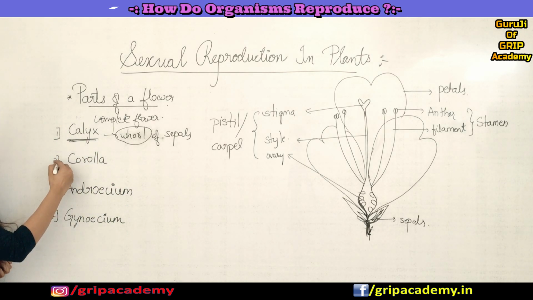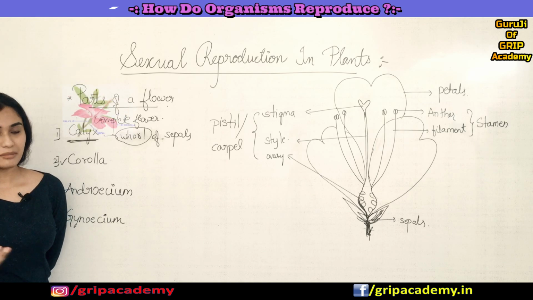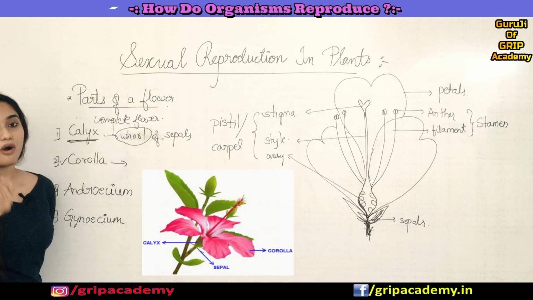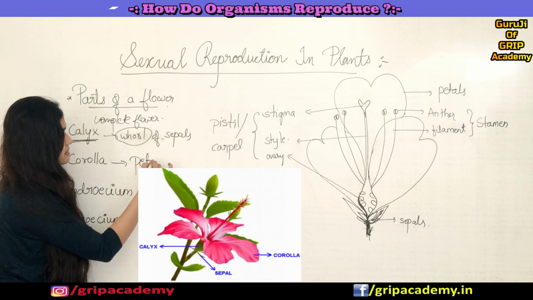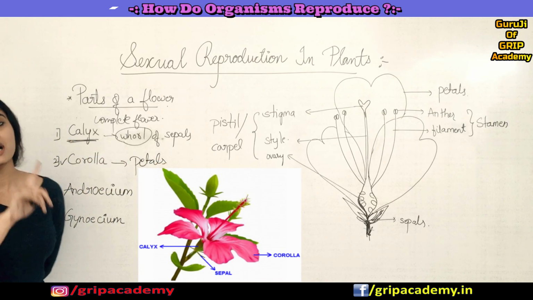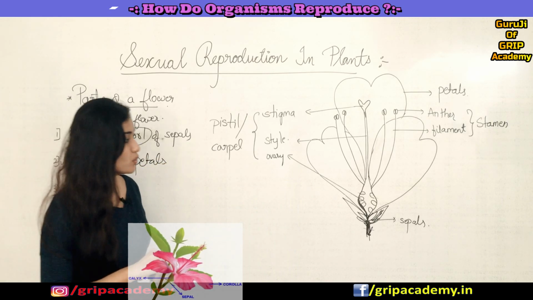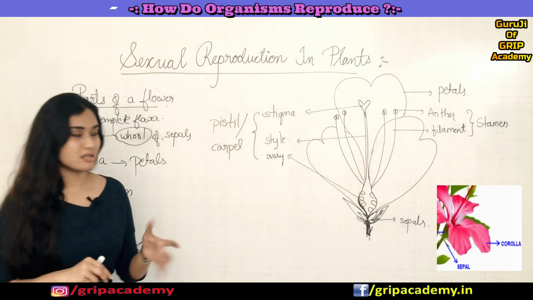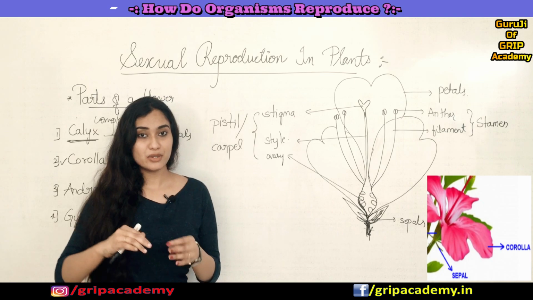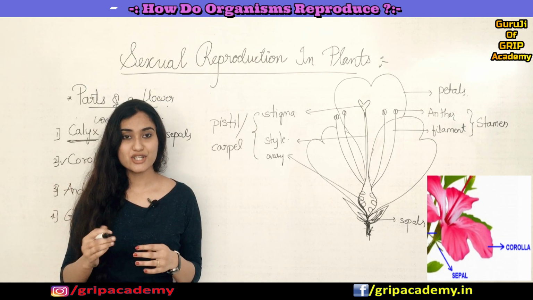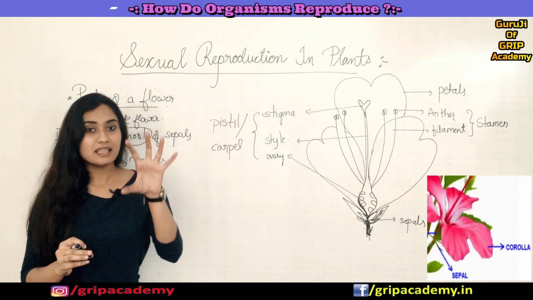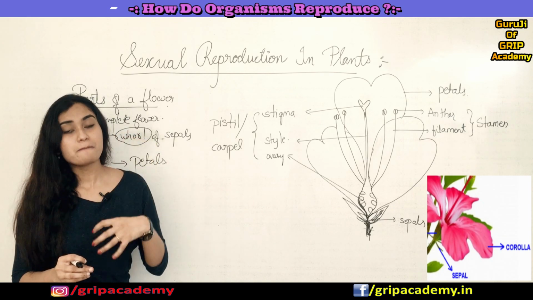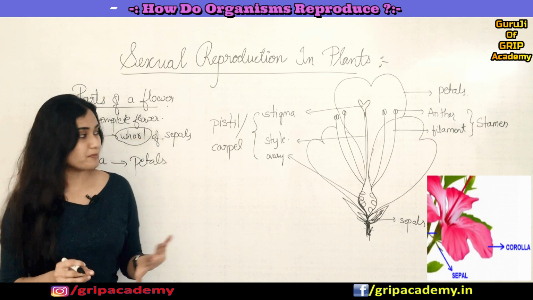Next is corolla. Corolla is the inner whorl of petals, the second whorl, made up of petals. The individual units of the corolla are petals. Petals are usually brightly colored, showy and large, because they have to attract pollinators for the purpose of pollination.